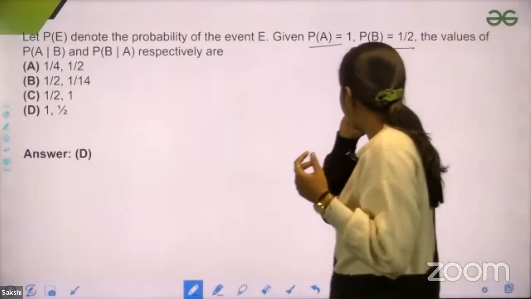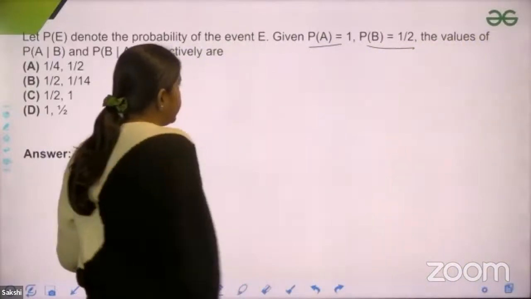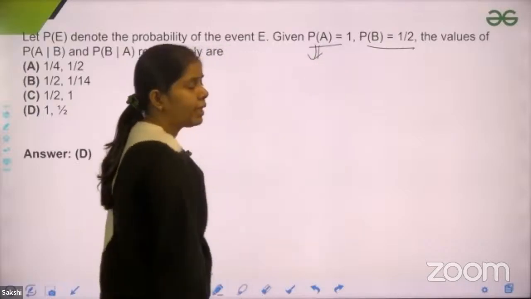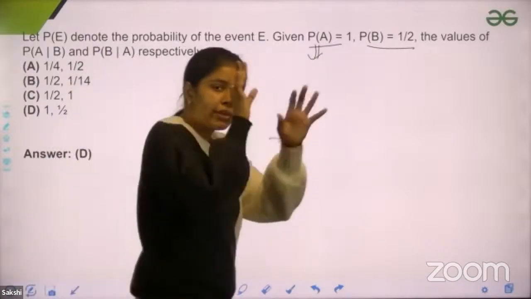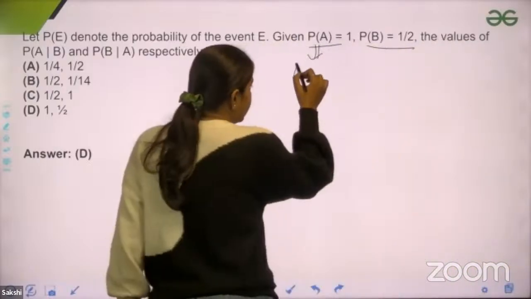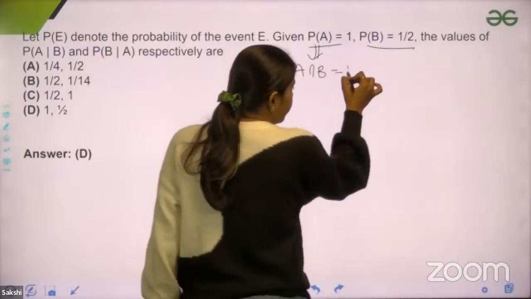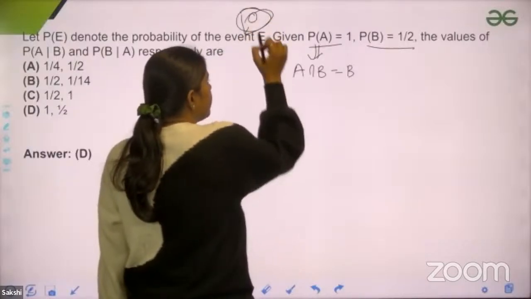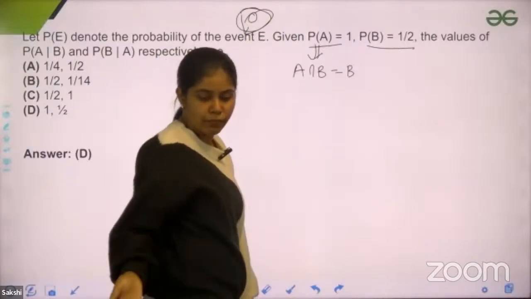Okay, let's solve it. Probability of A equals 1, probability of B equals 1/2. So guys, you can see that here you have been given probability of A equals 1. That means this is your whole sample space, A equals S. So if you take A intersection B, it would become B only, because this is your whole A and you are taking a part of B, right? So intersection B would be